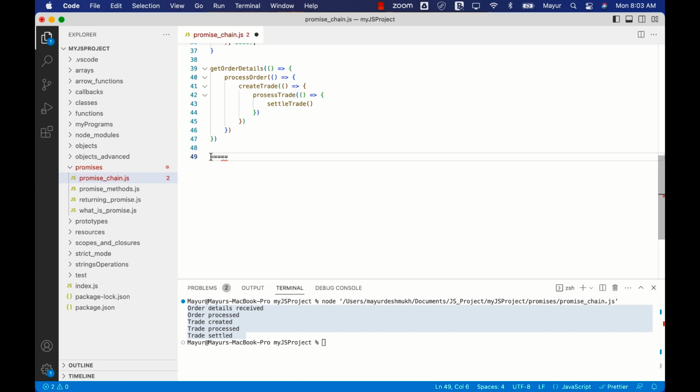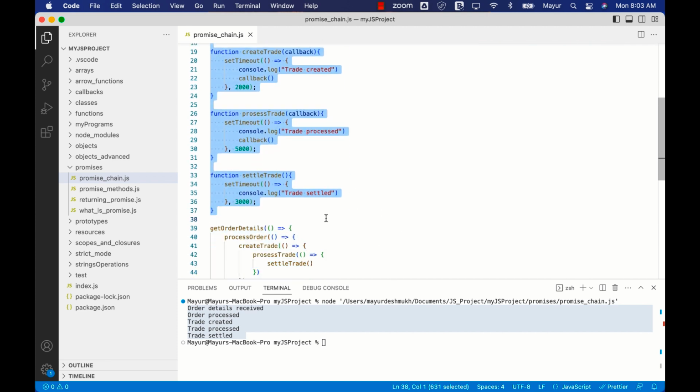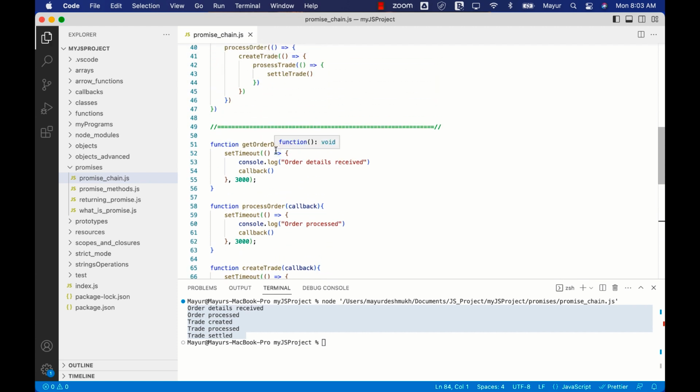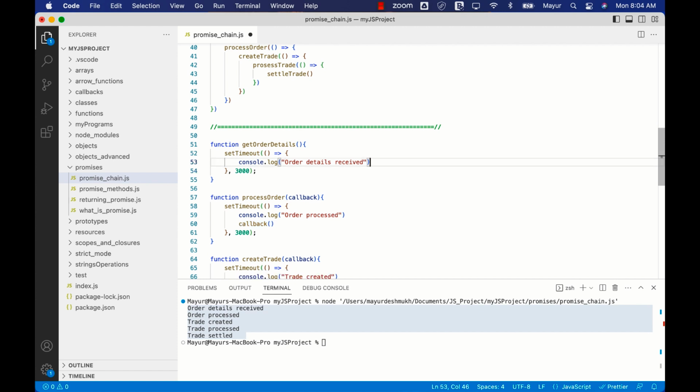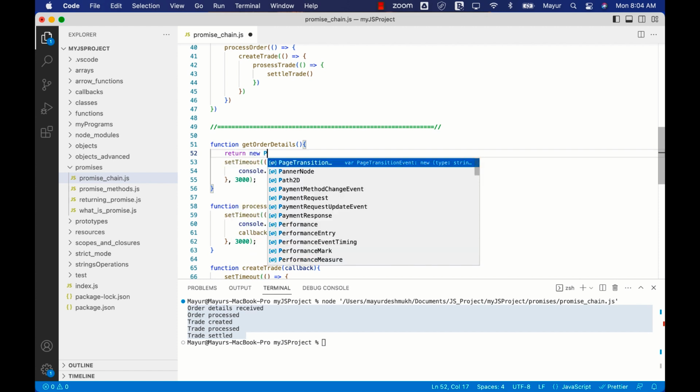So let me quickly put a border over here and copy over all these functions that we created beneath the border. So the first thing that we're going to do is we're going to convert these functions into promises. What I mean to say by that is, now they are using callback, but instead of callback, we are going to create a promise over here and return that promise. And the way we do it is simply by saying return new promise.